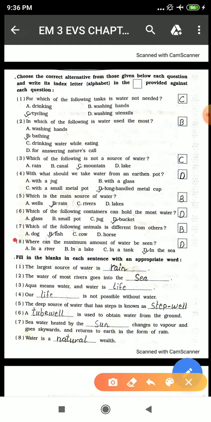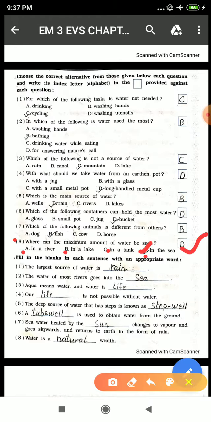Now, eighth one. Where can the maximum amount of water be seen? In a river, no, river is small. In a lake, it is also small. In a tank, it is really very small. In the sea, yes. In the sea, we can see a maximum amount of water because the sea is the largest water body apart from the ocean.